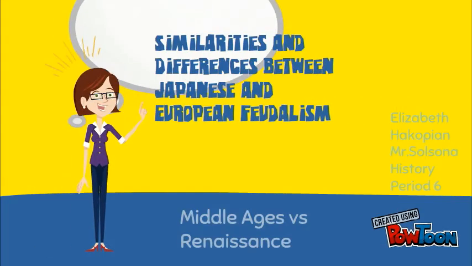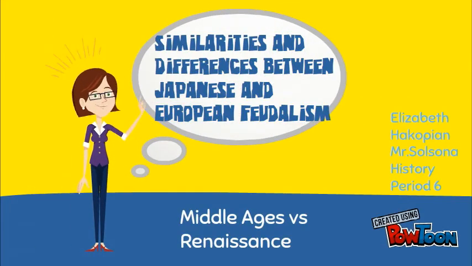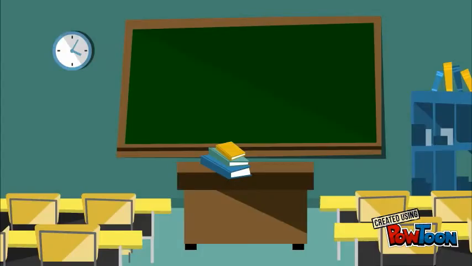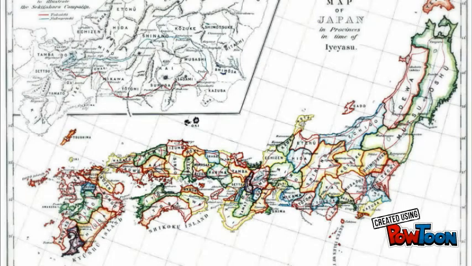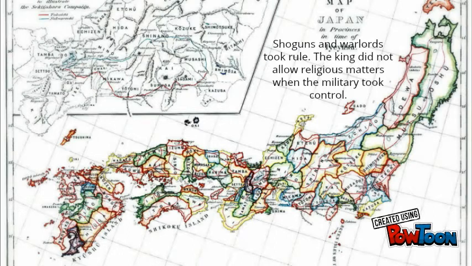Similarities and differences between Japanese and European feudalism, Middle Ages versus the Renaissance. Hello class, today we will be learning about feudalism in Japan in the Middle Ages and comparing it to the Renaissance in Europe. In the Japanese feudal period, shoguns and warlords took rule.